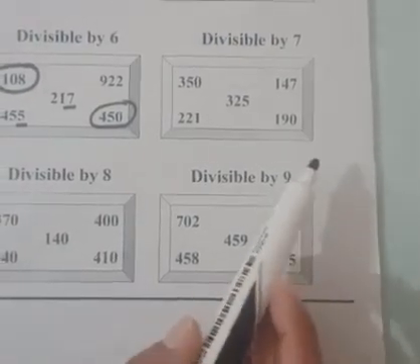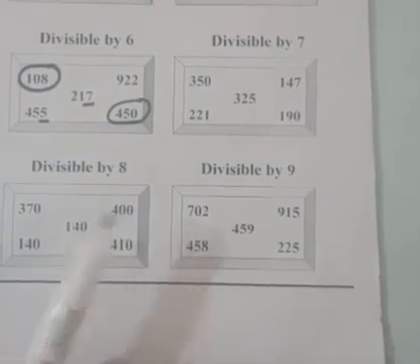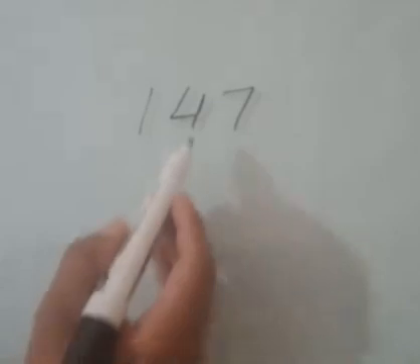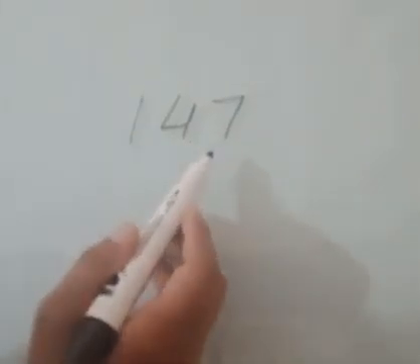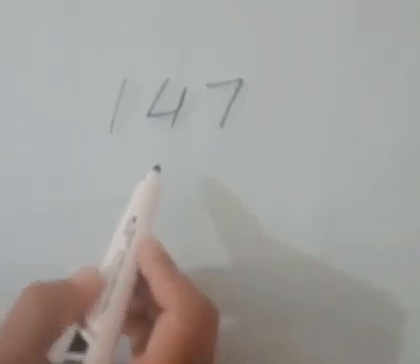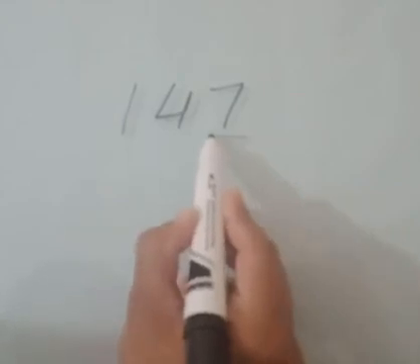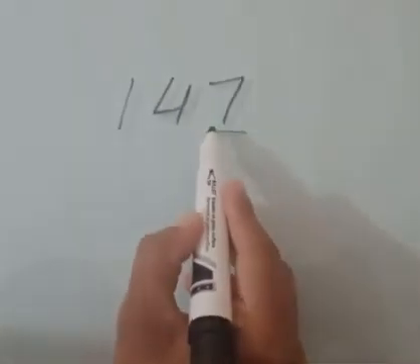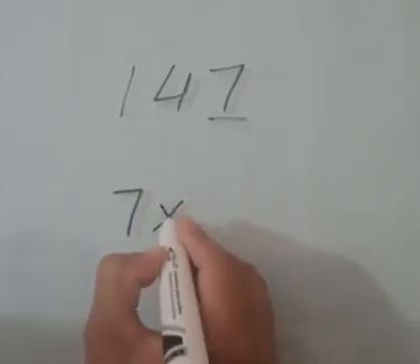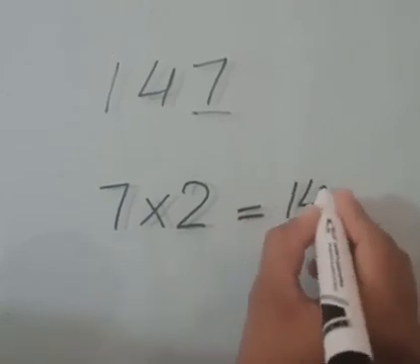Next we have to check the numbers, are they divisible by 7 or not. Let's check a number. I take this number 147 from that box. In the divisibility rule of 7, we have to twice the last number. Twice means we have to multiply the last digit by 2. Last digit is 7 and we multiply it by 2. Our answer will be 14.